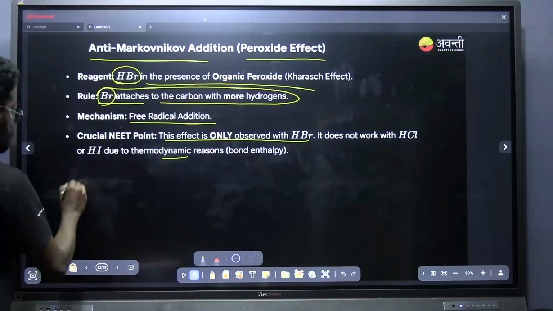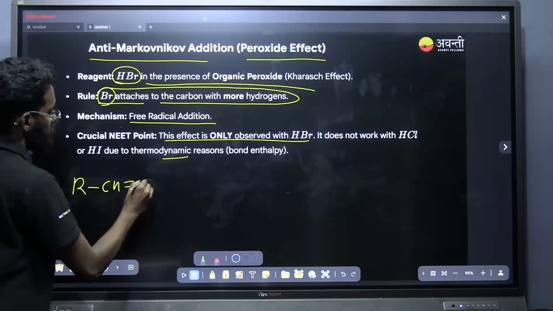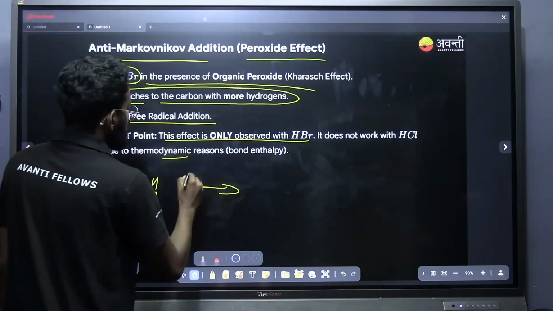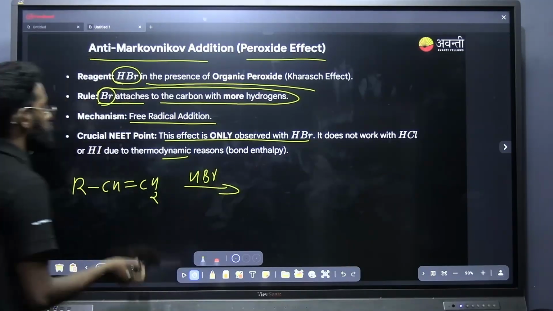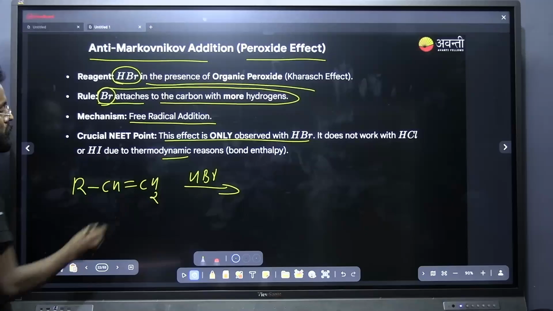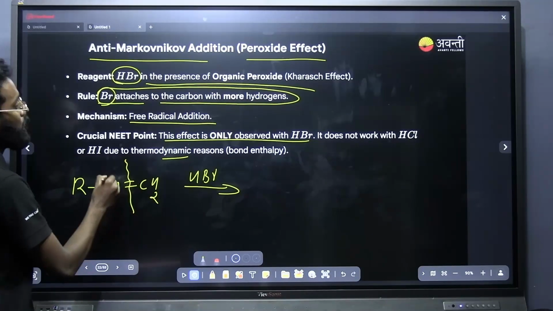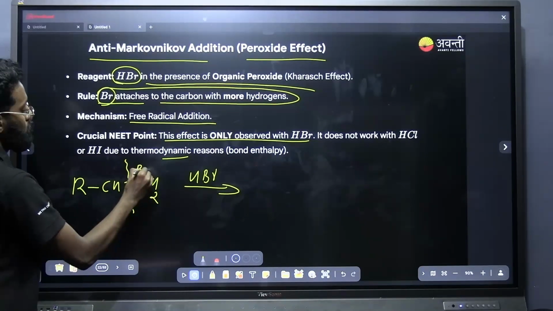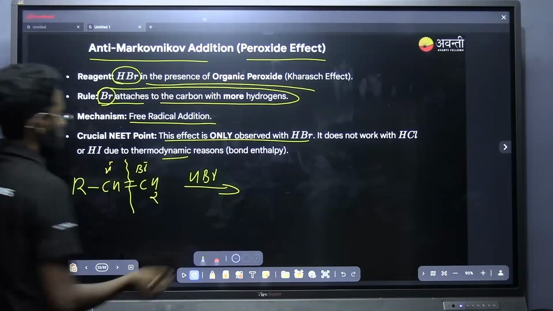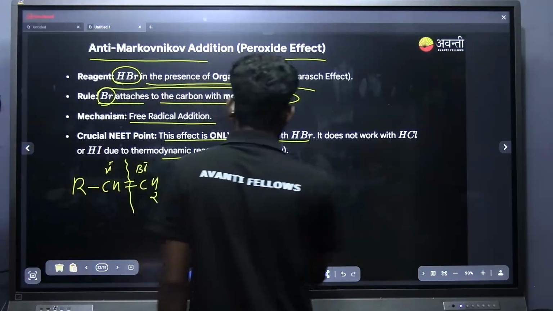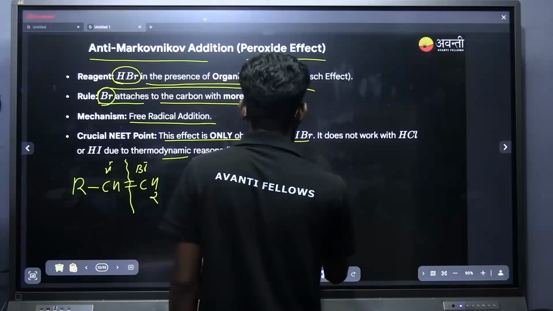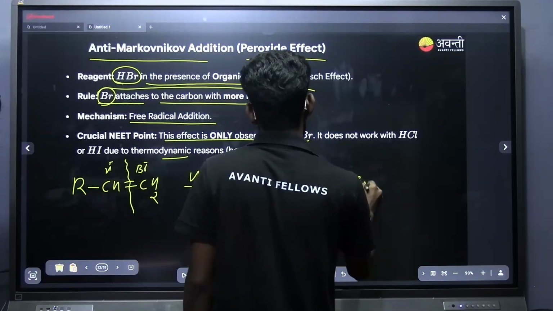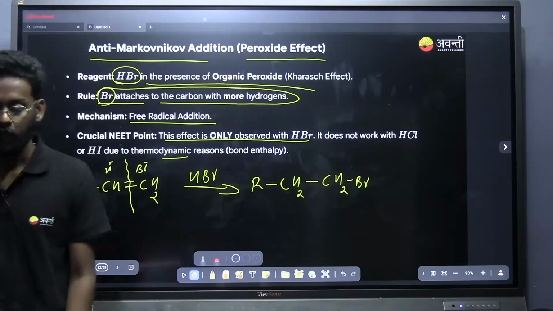That is, if I am taking an alkene R-CH=CH2 with HBr, where will the bromine be substituting and where will the hydrogen be substituting? Bromine will be substituting on that carbon where there are more hydrogens. So R-CH2-CH2Br. This is going to be the product.